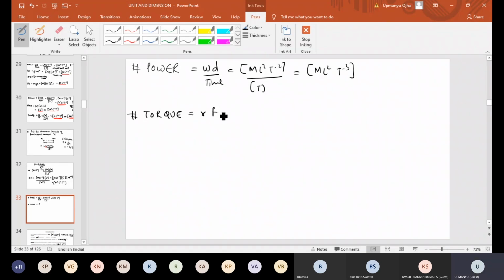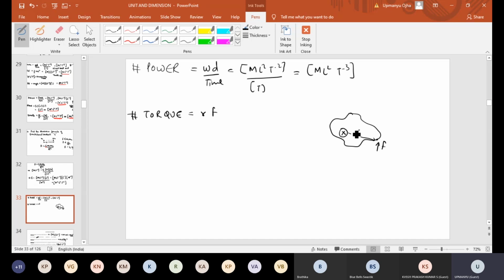Torque is R cross F. Now what is torque? I'll explain something about torque. If we have any body like this, and I fix the body at some point, and then apply a force at point A, which is at a distance r from the fixed point, can the body move because of this force?